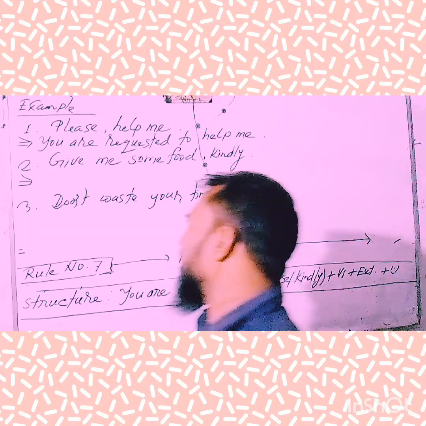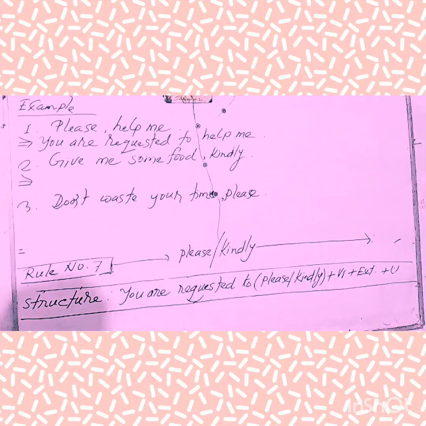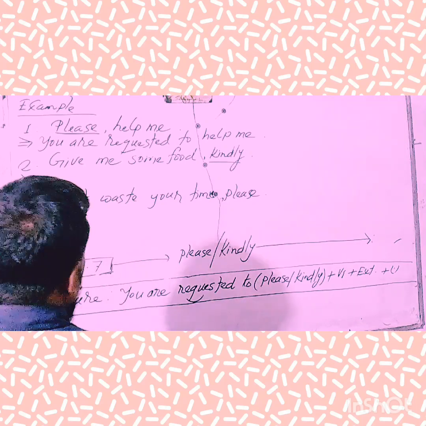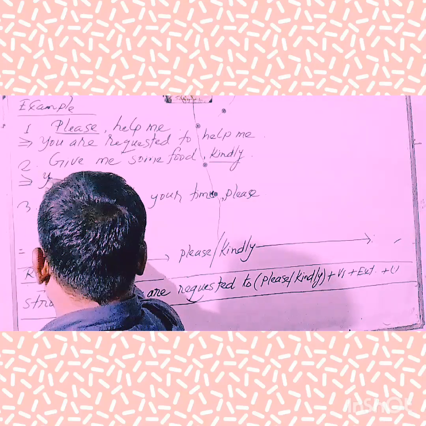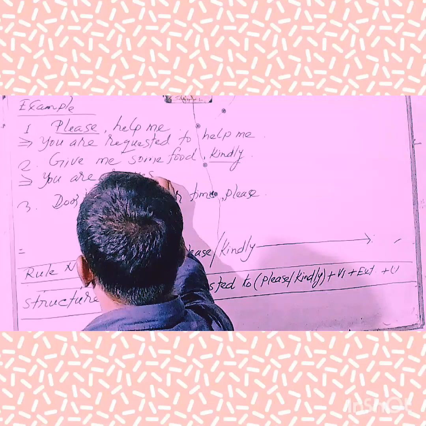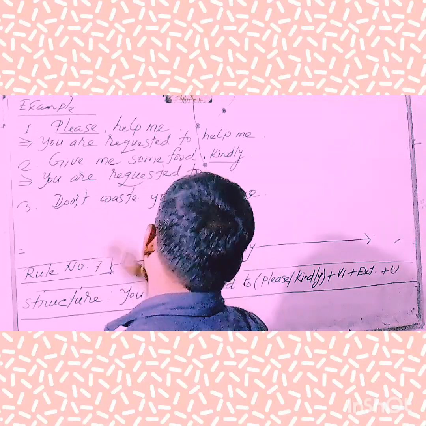Okay, my dear learners, now think about the second example. Kindly is used at the last of the statement, but no problem. You'll have to mind that please or kindly may be used first or last, no problem, but you'll have to follow the same structure. So write down "You are requested to."